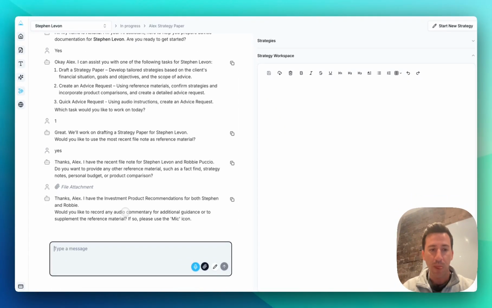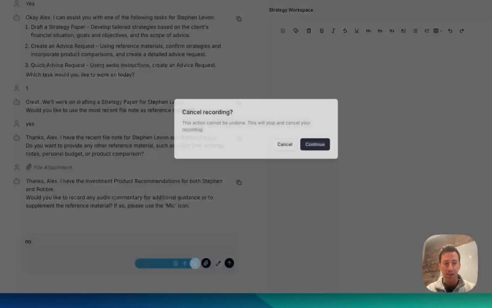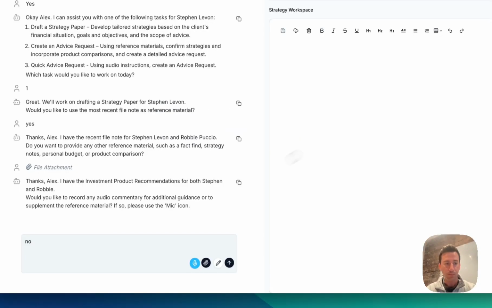Okay, as we can see here, she's received those, and now she asks if we want to provide any audio input. This is where you could press the record button, speak into the microphone, and then send it, but I'll cancel out of that. I'll say no.